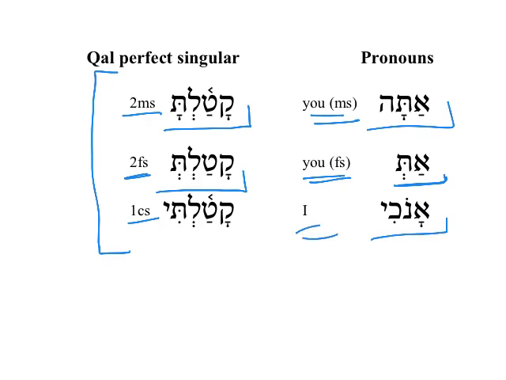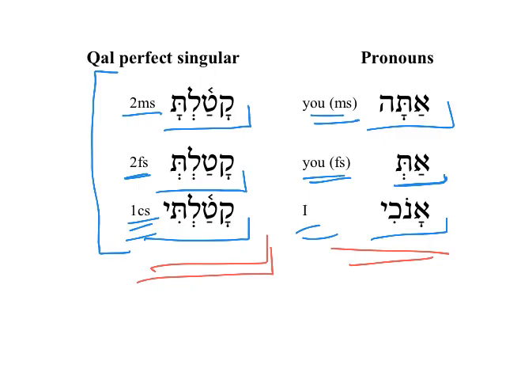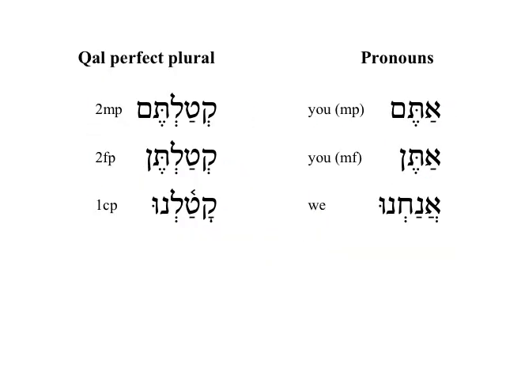Anochi, I. 1cs Qal perfect is katalti. And so you can see there's some similarities between some of the pronouns that can help us remember some of the Qal perfect singulars. The exact same thing is the case with some of the Qal perfect plural verbs.